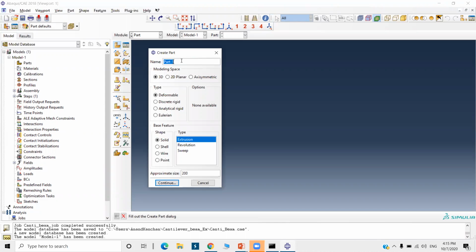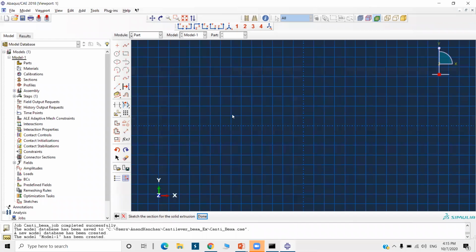Go to create part and name it bracket. Now I am making the sheet size 1. 3D modeling space, type deformable, shape solid, and type extrusion. It will show the sketcher window.